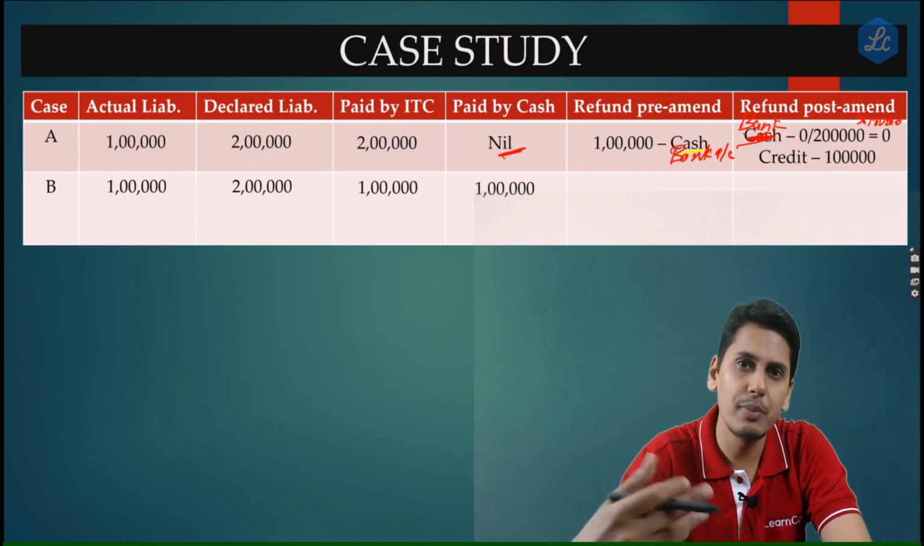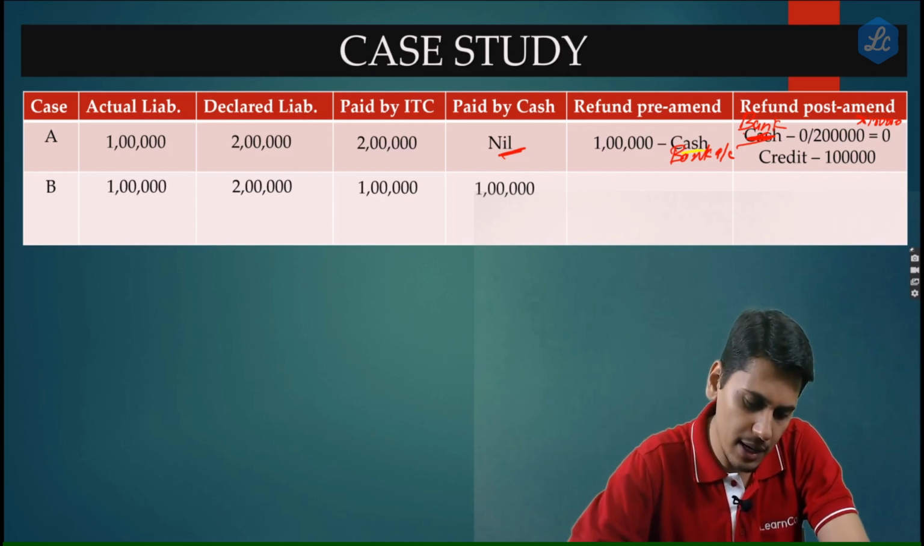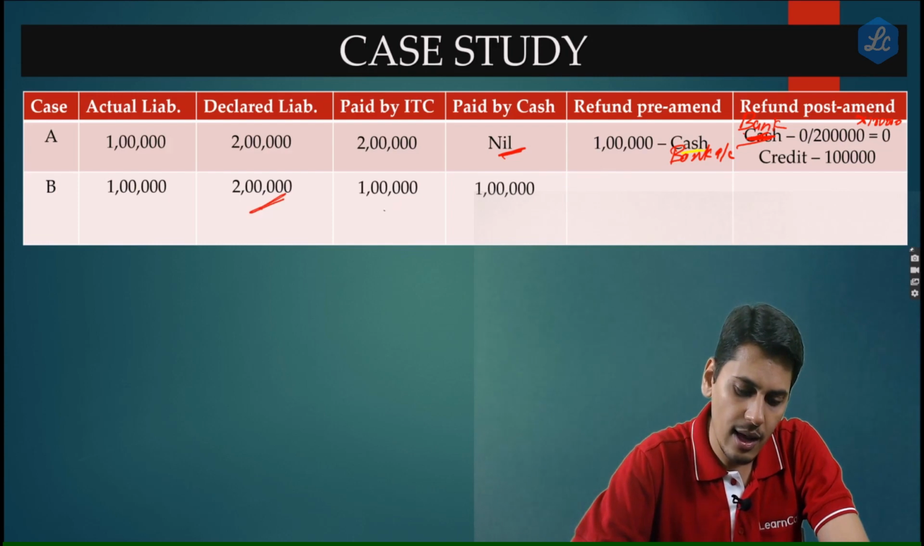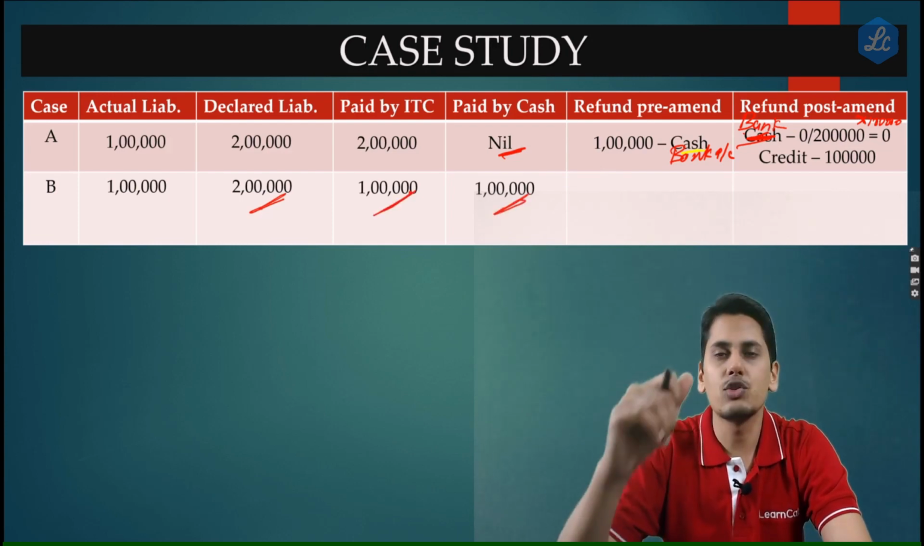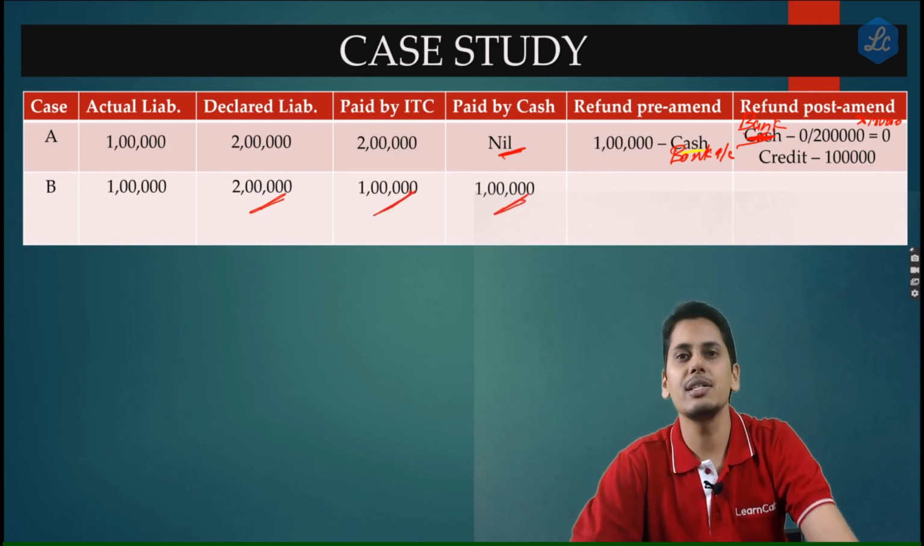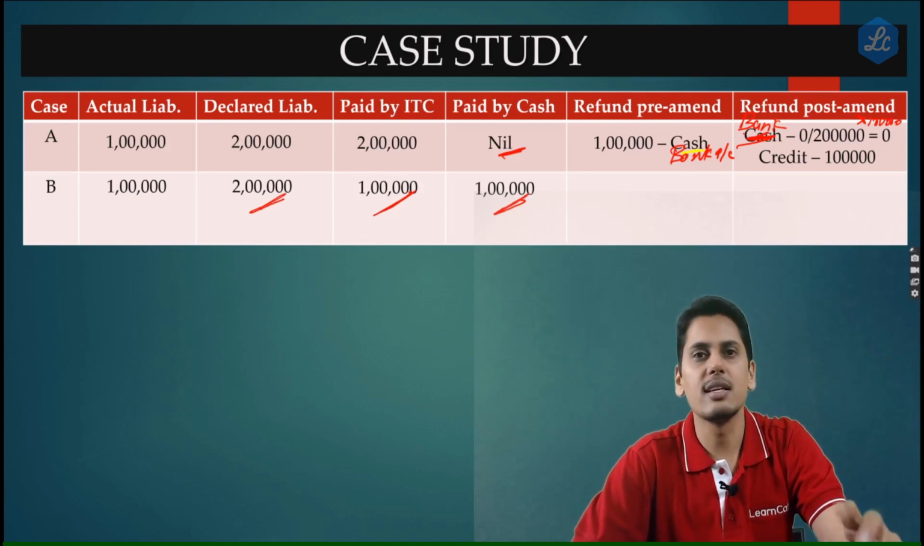When I say paid by cash, I mean paid by electronic cash ledger. Total liability is 2 lakhs, which is declared in the return. ITC of 1 lakh is available. 1 lakh he has to pay through the cash ledger. So he pays through the cash ledger and then files his returns.